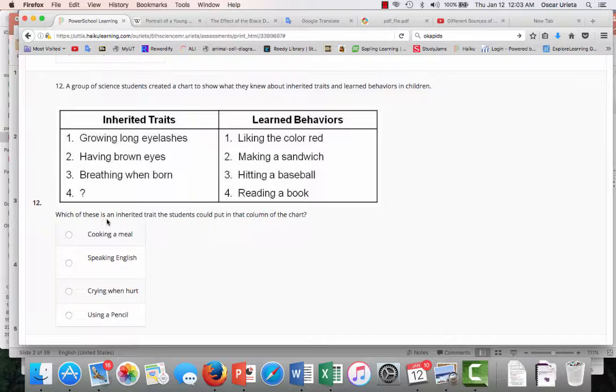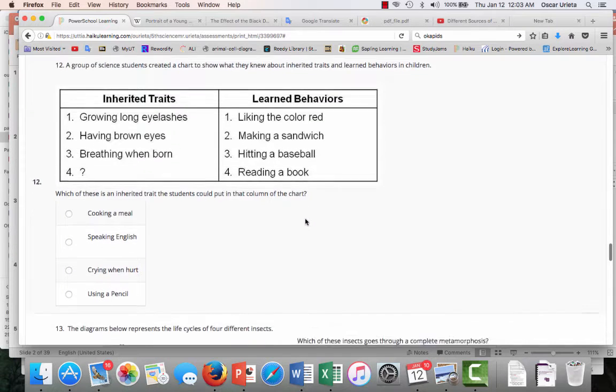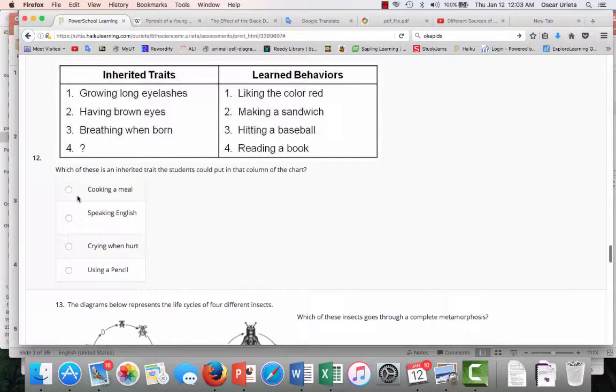Which of these is an inherited trait the students could put in that column of the chart? Cooking a meal, speaking English, crying when hurt, using a pencil. Pause it and answer your question.